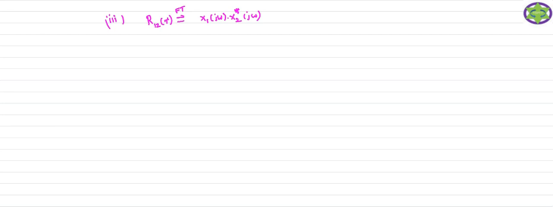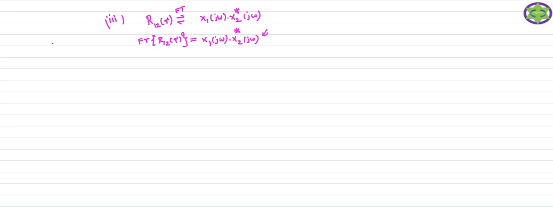So this is the Fourier transform pair. If you take the Fourier transform of the cross correlation function R12 of tau, you should get the product of two signals in the frequency domain. One is X1 of j omega, multiplied by X2 conjugate of j omega. That is the result we obtained.